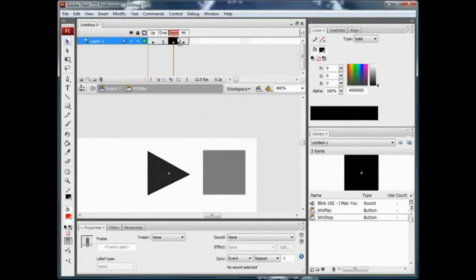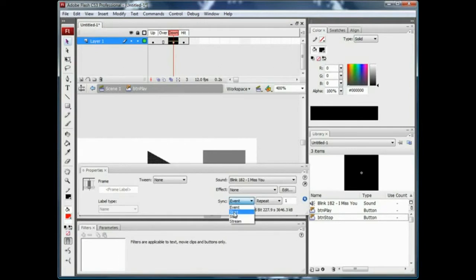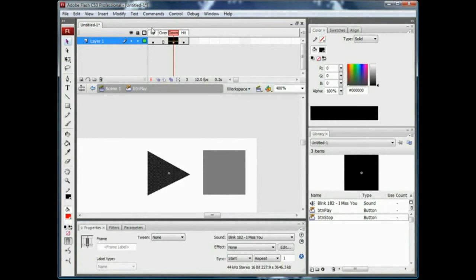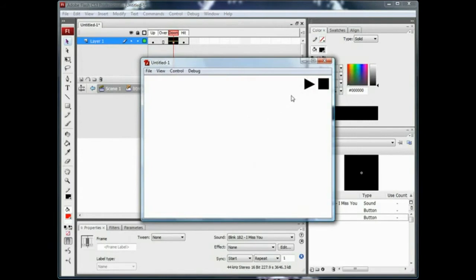Alright, so click on the frame, and down here go to Sound and choose your sound. I'm going to choose Blink 182, I Miss You. I'm going to bring this up here just for now. And for the sync, it should be an event, but we're going to change that. So click on that drop down menu and go to Start. Basically now, when we test our movie by going to Control, Test Movie, when you press the play button, our